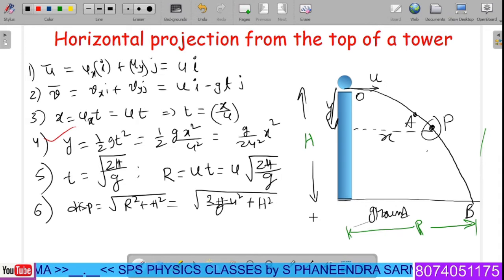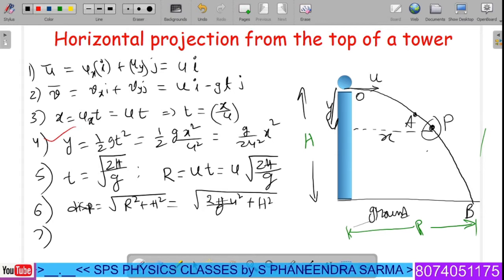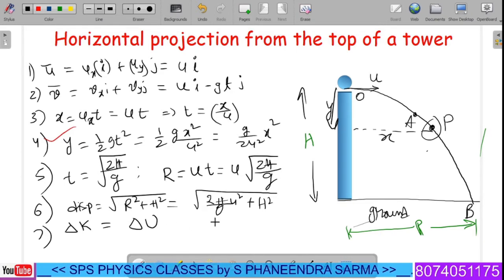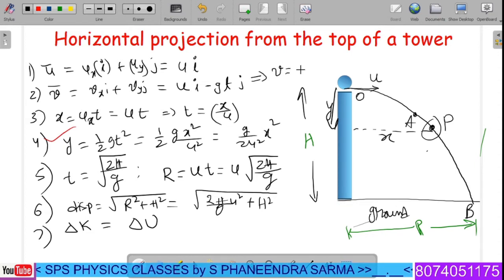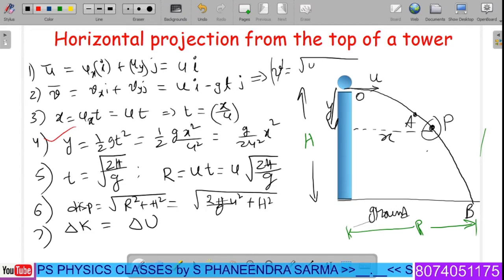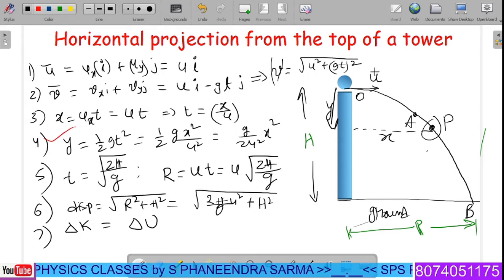Now, in the given case, it will obey the law of conservation of energy, as if there is no disturbance during the journey. Therefore, the change in kinetic energy at any moment is equal to the change in potential energy of the system. Here, the speed of the particle, v magnitude, is equal to root of u square plus gt whole square. This is called the speed of the particle.